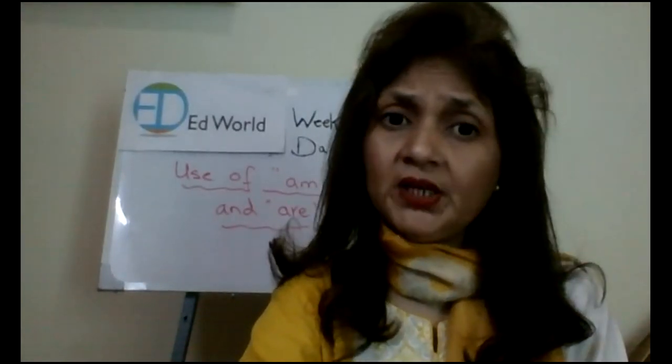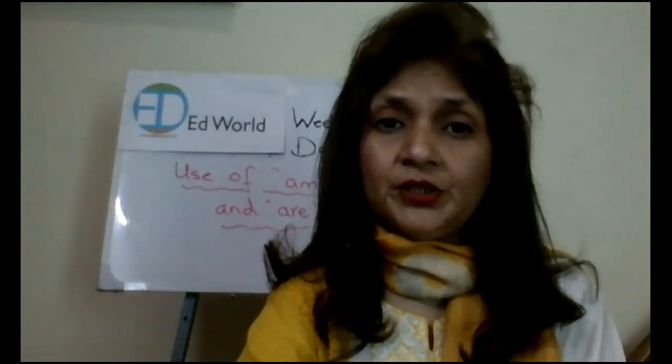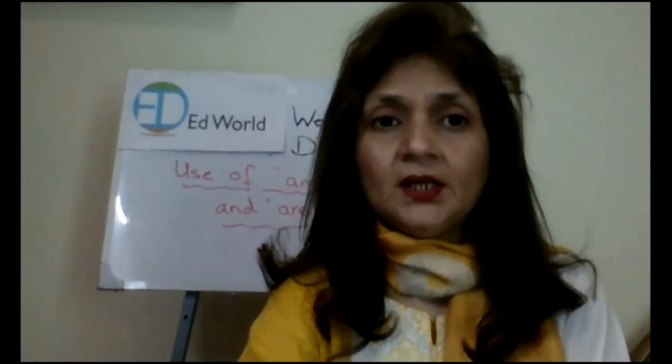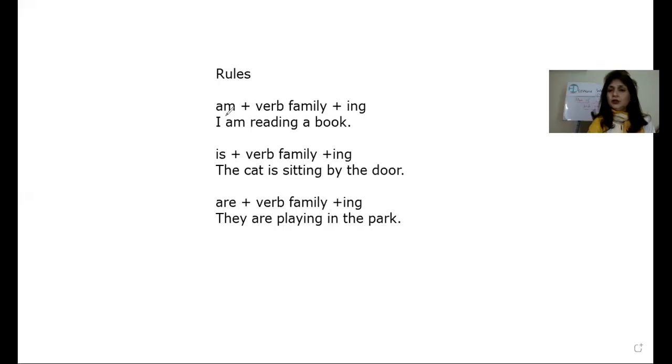I'll write it down here on my board and you are going to copy the words and then write it down in your notebooks. First you have to write down these rules in the notebook, okay? And then you are going to write these few exercises that I have written over here.